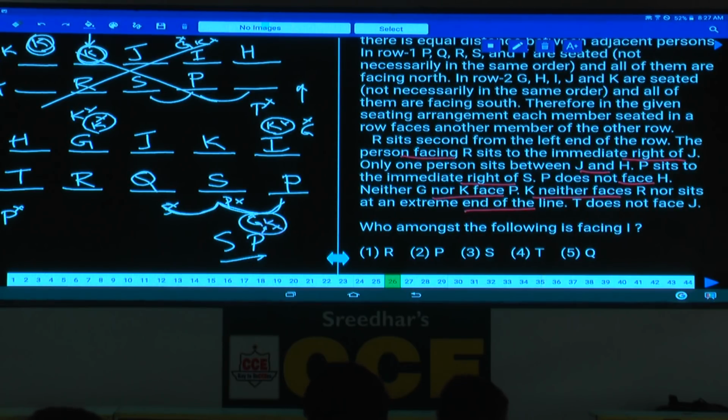And this is how these 10 persons were seated in 2 different rows, 5 in each of these rows. Then question number 26, who among the following is facing I? Tell me who is the person facing I here. P is the person facing I, that is choice 2.